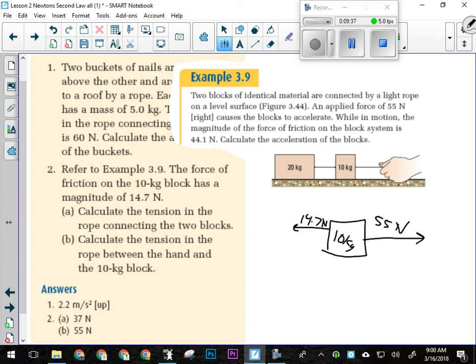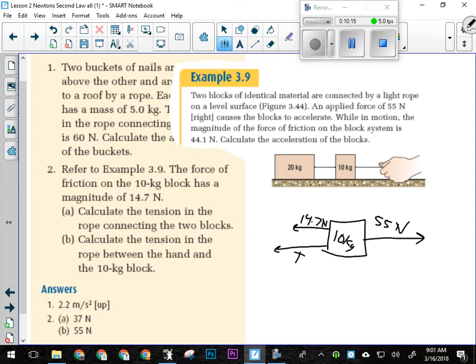If we were to pull on one desk, it's pretty easy. But if I tie the next desk behind it to it, it's a lot harder, because there's another thing pulling on this desk. I don't necessarily feel that, I feel it pulling on this. It resists me more as a result. So that additional force is the tension in the string. That's what the question wants us to find, the force in the string between the two boxes. And it's the only force I don't know for the 10 kilogram block. With me so far on my logic there?